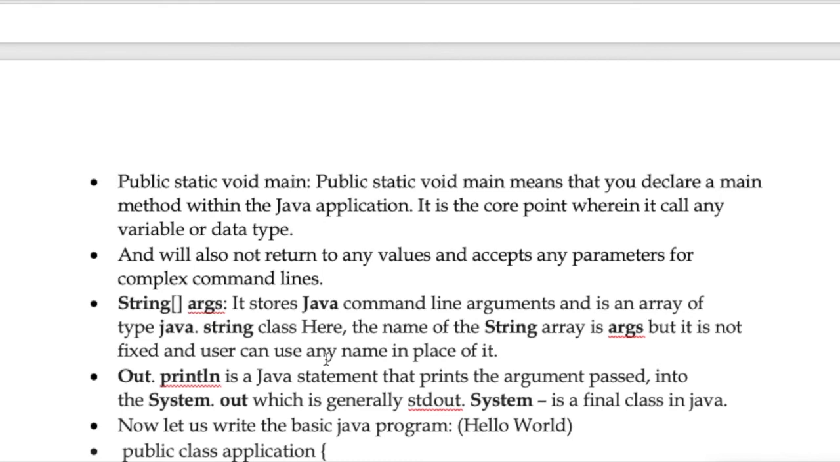So let us move into the next line and see what it is. System.out.println is a Java statement that prints the argument passed into the system.out, which is generally stdout. System is a final class in Java.